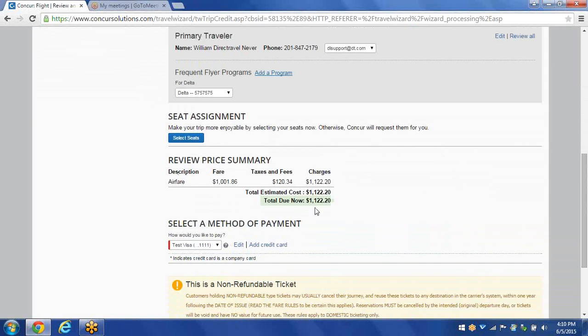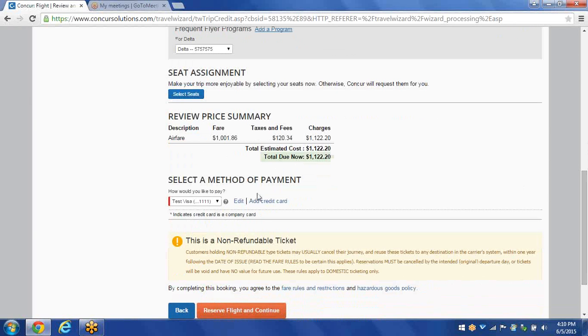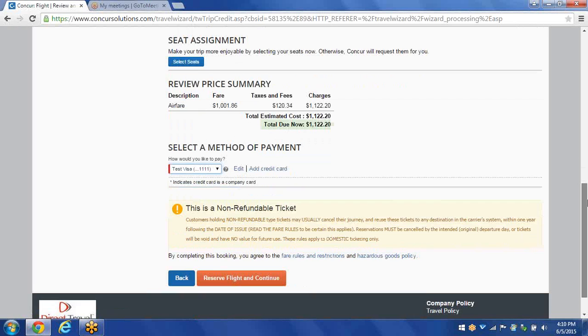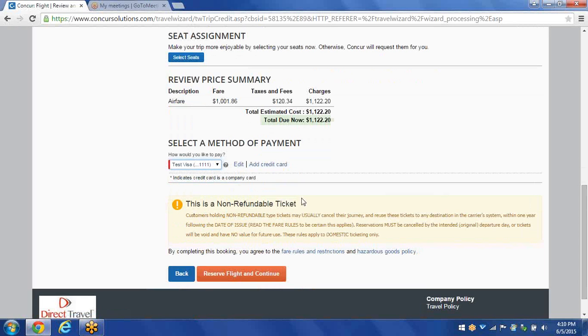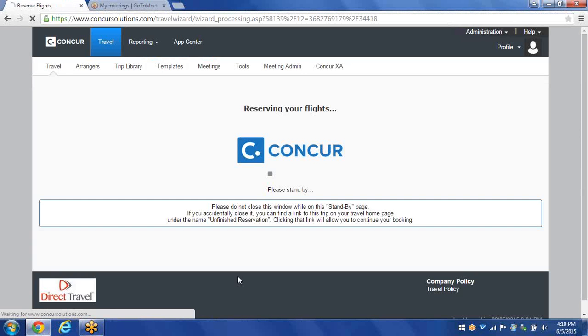So scrolling down a little bit more, there's reviewing the prices. It does give you an option for seat selection here, but I'll show you a better place where you can do that. And then to select a method of payment, we're going to use the test Visa for this demonstration, but the credit card that you'll use for your flights will show up automatically. Underneath that, it says this is a non-refundable ticket, which comes up for all non-refundable tickets. And then if everything looks good, I just click on the red button to reserve flight and continue. So Concur right now is saving my flight information, but nothing's being ticketed yet. Nothing gets ticketed until the end of the booking process.